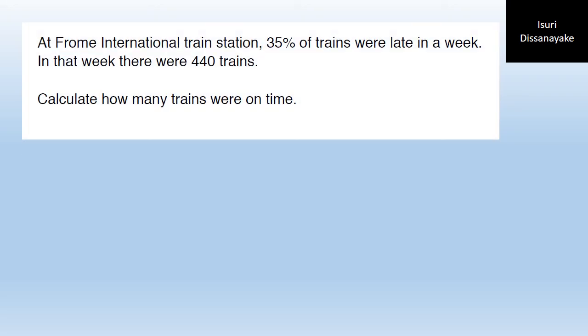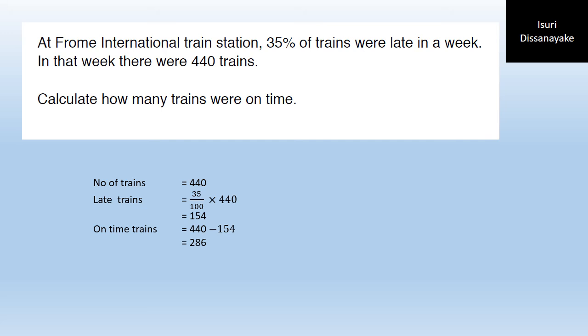At an International Train Station, 35% of trains were late in a week. In that week, there were 440 trains. How many trains were on time? So we can see that 35% of 440 trains were late, which is 154 trains. The trains which come on time, out of the total trains, you get by subtracting the late trains.